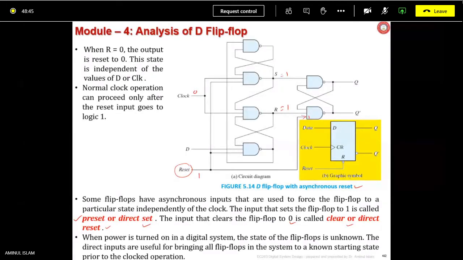Yes, if you apply 0, then what is going to happen? Sir, Q bar will be 1. Q bar will be 1, yes. This 1 means Q is going to be 0. Why is this 1 coming here? Already 1 is there here. So both inputs high means output is going to be 0, obviously, isn't it?